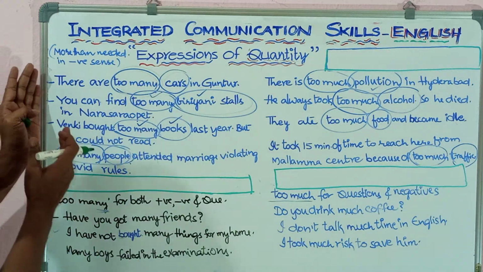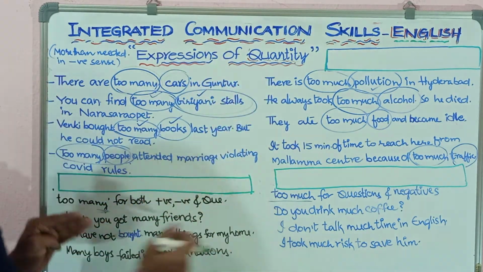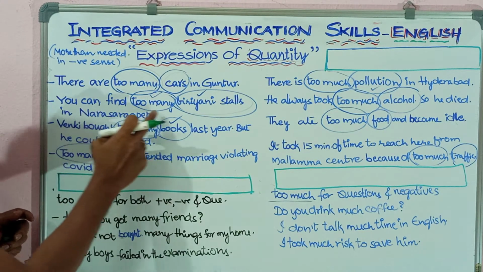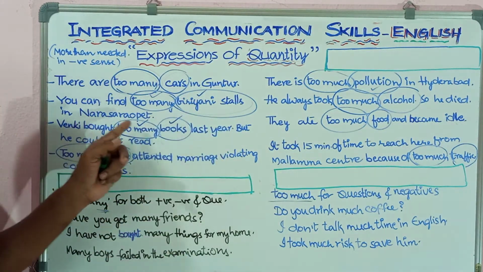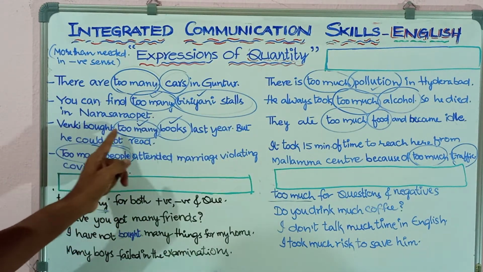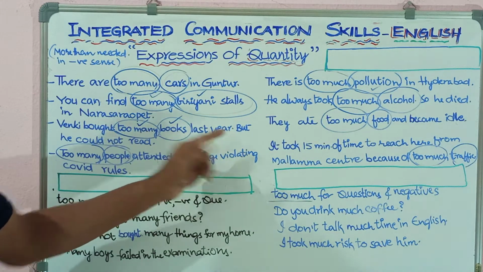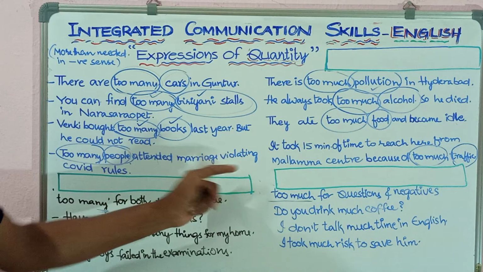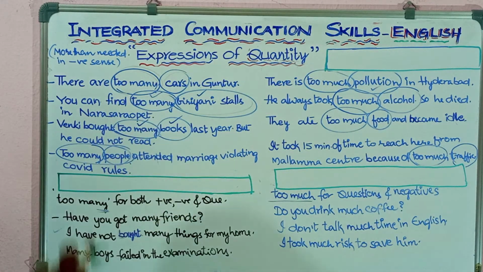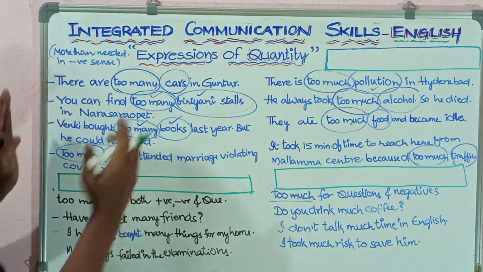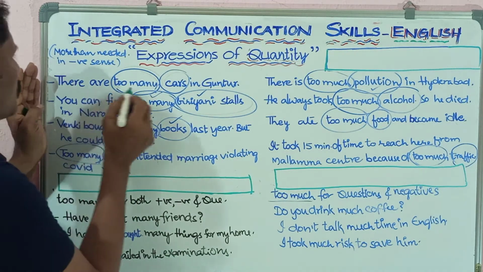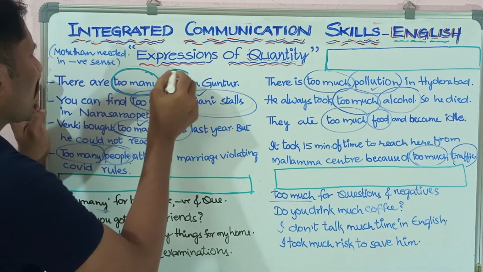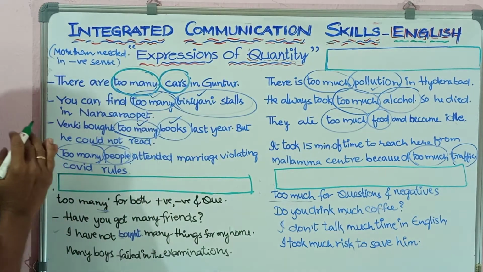So let us see the sentences on the left side. There are too many cars in Guntur. You can find too many biryani stalls in Narsaropet. Venki bought too many books last year, but he could not read. Too many people attended marriage violating COVID rules. If you observe all these four sentences, you can find too many cars. Too many is used with countable plural nouns. Too many cars.